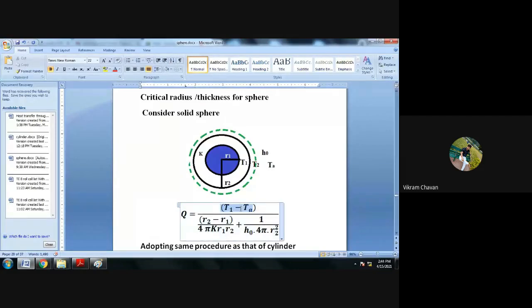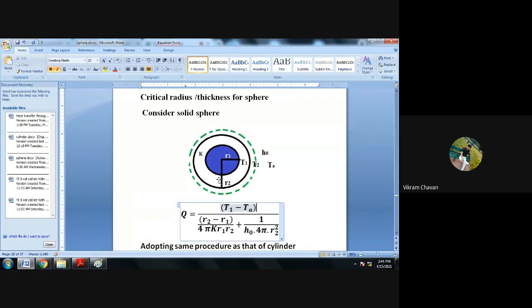The external radius of the insulation is R2 and the radius of the solid sphere is R1.